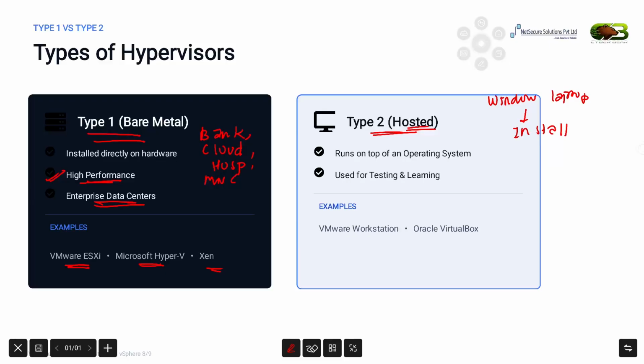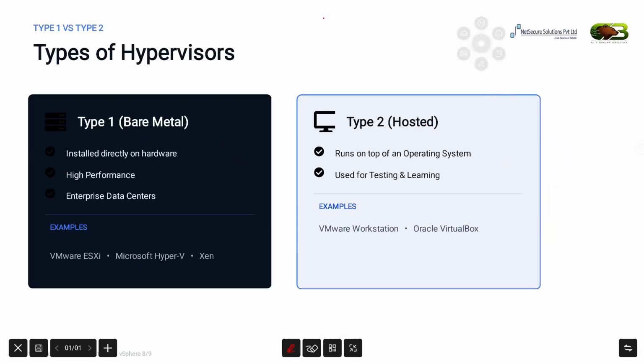So the flow becomes physical hardware, then Windows OS, then hypervisor, then virtual machine. So this is why it is called a hosted hypervisor.